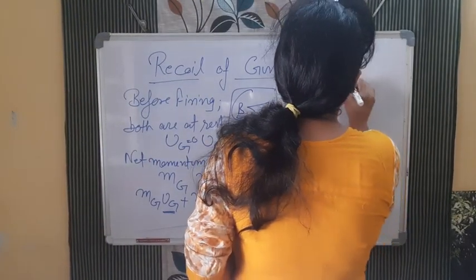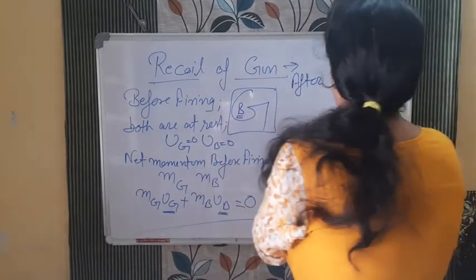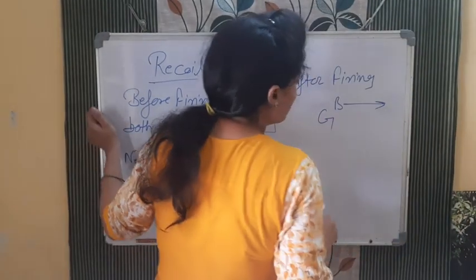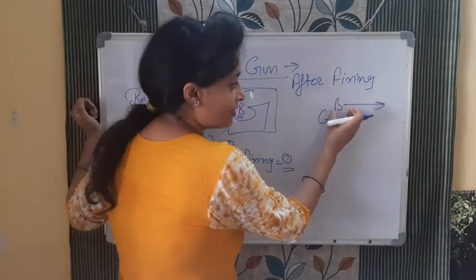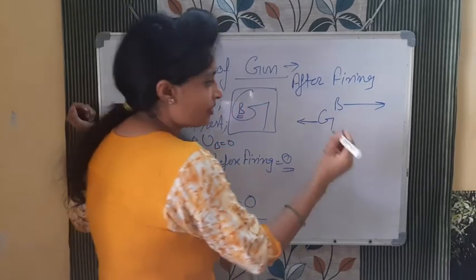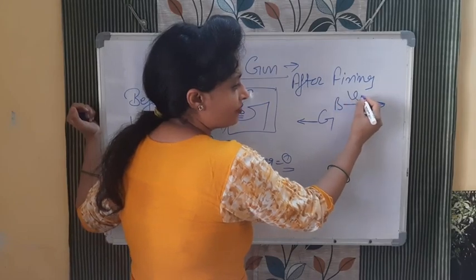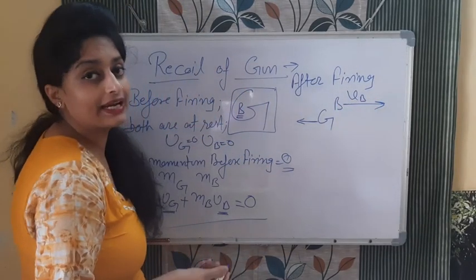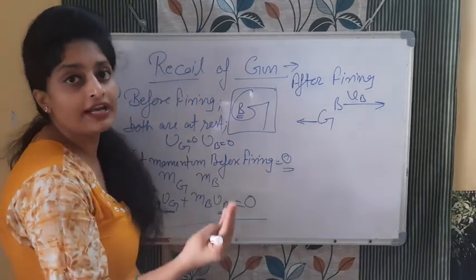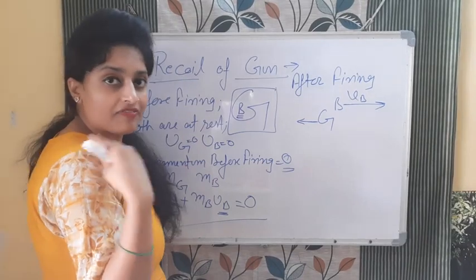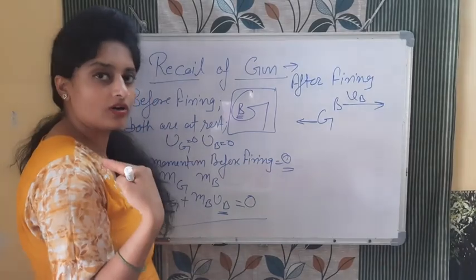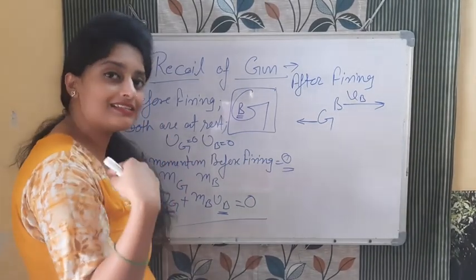Now what will happen after firing? See, after firing, when the bullet goes in this direction, the gun, according to Newton's third law, equal and opposite reaction, also moves in the backward direction. If I say the velocity of bullet after firing is vb, then the velocity of the gun is known as the recoil velocity of gun. After firing, the velocity with which the gun comes backward, वो jerk लगता है ना shoulder के ऊपर, that is the recoil velocity.